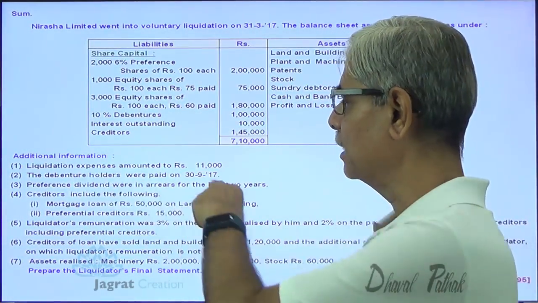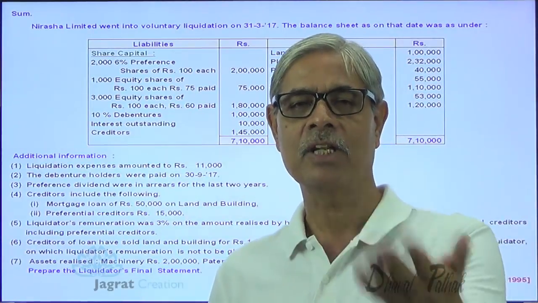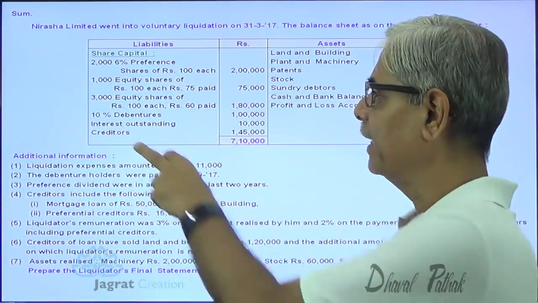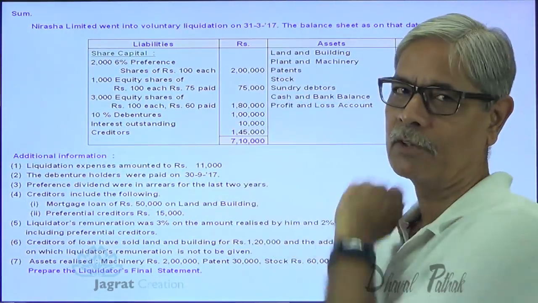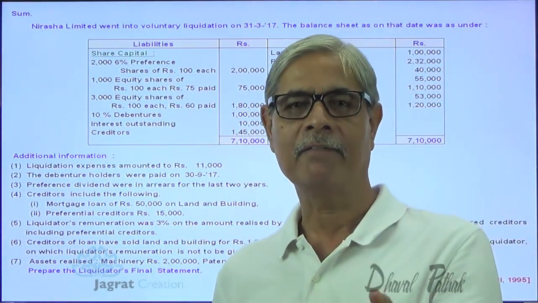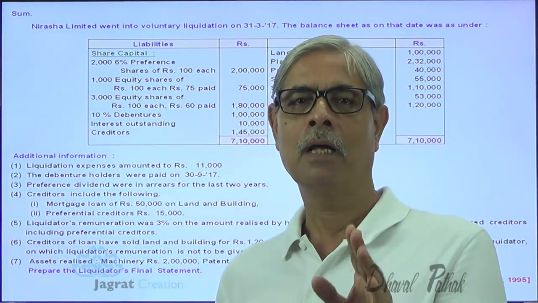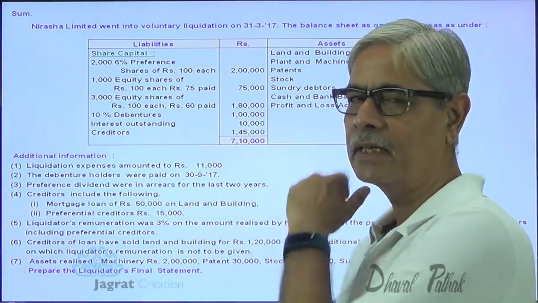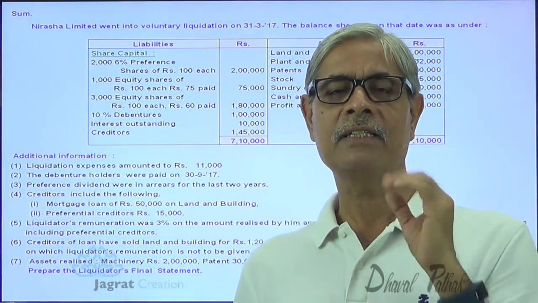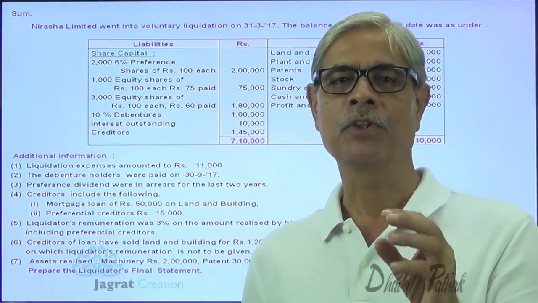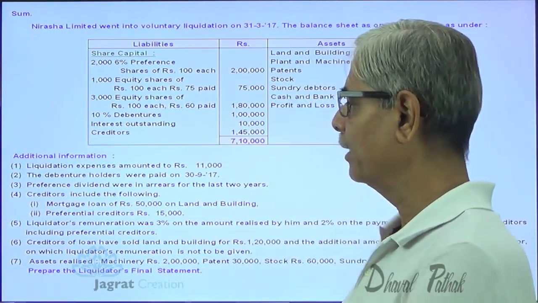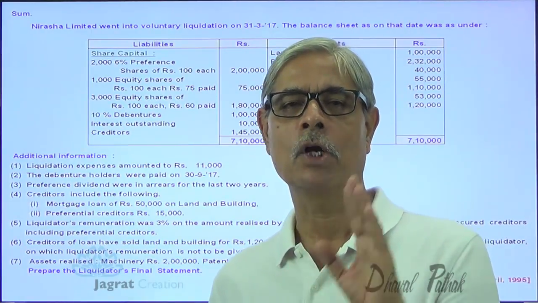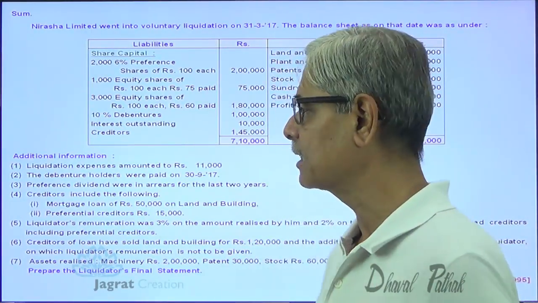Whether these debenture holders are entitled to an additional interest for 6 months, they are entitled to the interest outstanding of 10,000. So whatever interest is unpaid after 31st October 2017 up till 30th September 2017, should this interest be paid to the debenture holders? That I will discuss while solving the sum. And under what circumstances it is paid and under what circumstances it is not paid, I will explain while solving the sum.